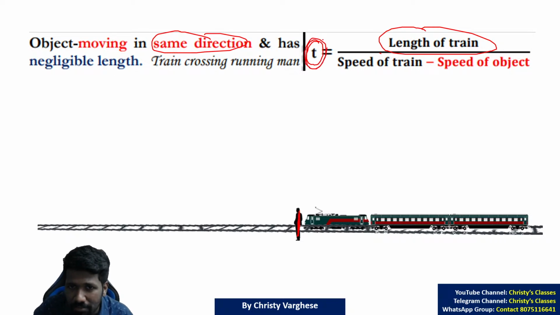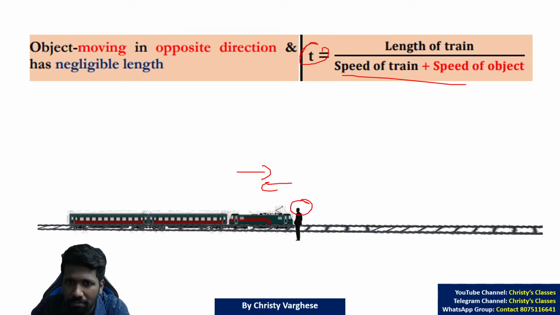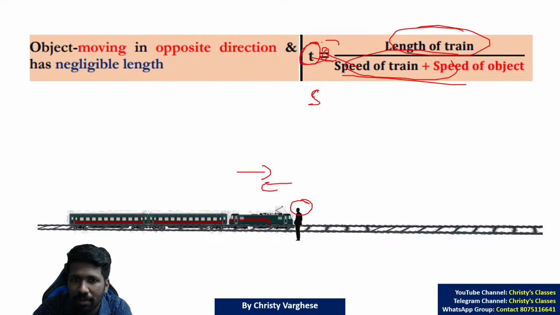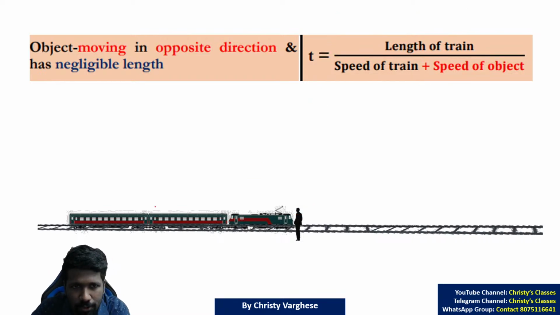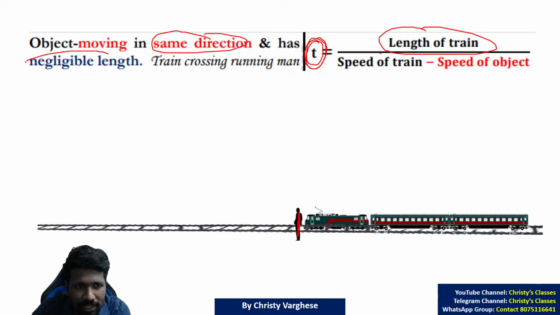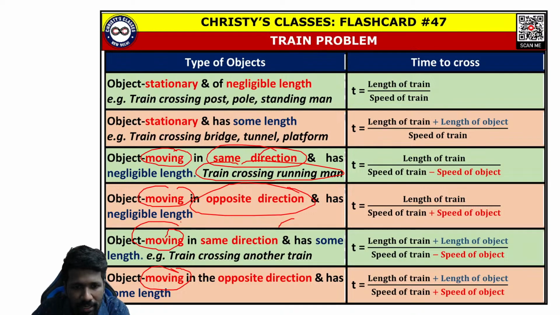I am telling in terms of time, but the same concept can be used if the question is asking what is the speed of the train. Then you have to cross multiply this and say speed of train plus speed of object is length of train by time. Time is equal to distance by speed, so similarly, speed is equal to distance by time. Whatever I am teaching for time can be replaced for speed also. Are you getting it? So those are the next 2 scenarios, when the object is of negligible length but is moving in the same direction or opposite direction.